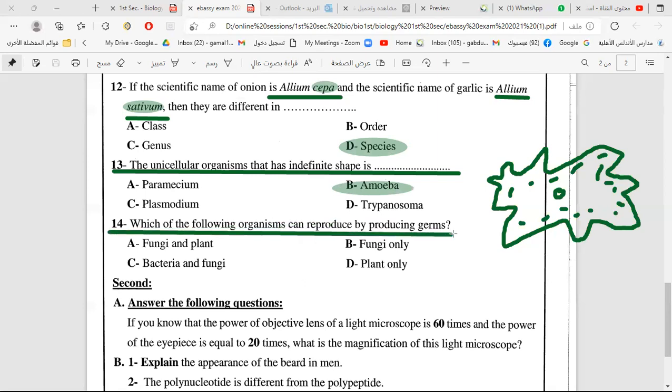Which of the following organisms can reproduce by producing germs? The meaning of germs here is spores. We have studied it by another name: spores. Which of these reproduce by spores or by germs? Fungi, and what also? Plants. Yes, fungi and plants, because some plants reproduce by spores. Very good.